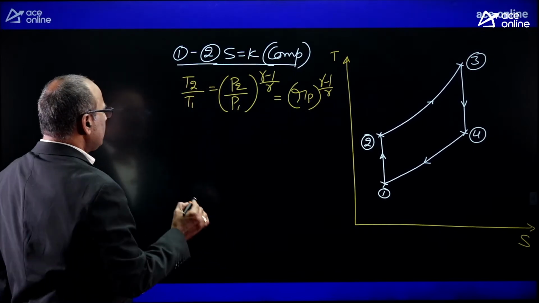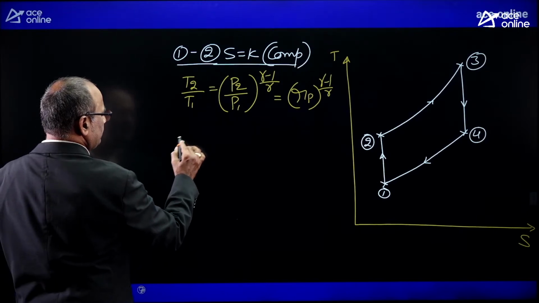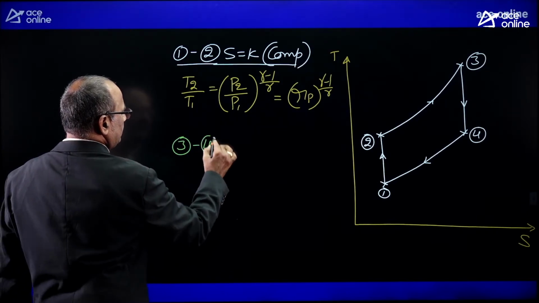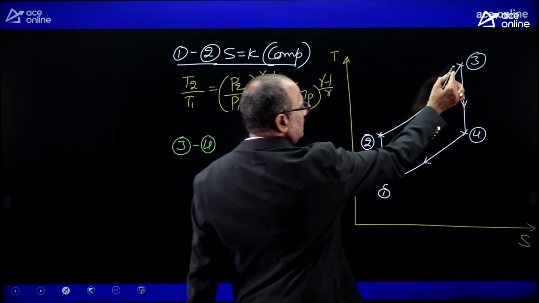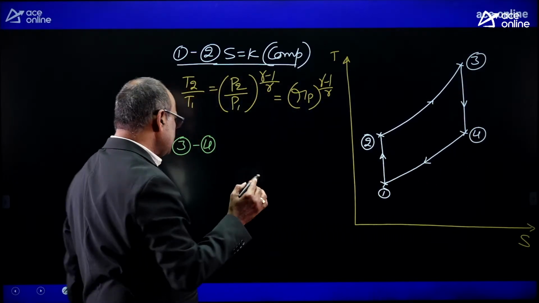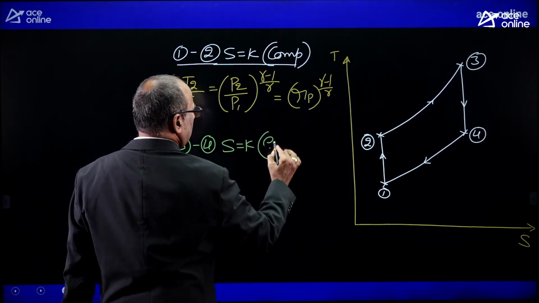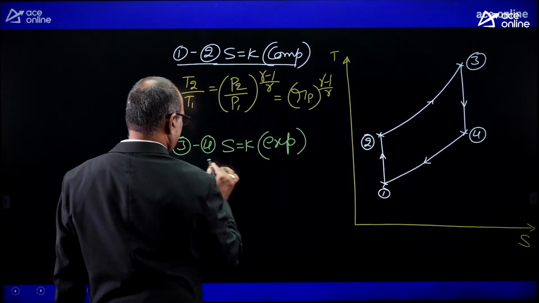Similarly, look at the 3 to 4 process. The 3 to 4 process is also an isentropic process, but an expansion process.